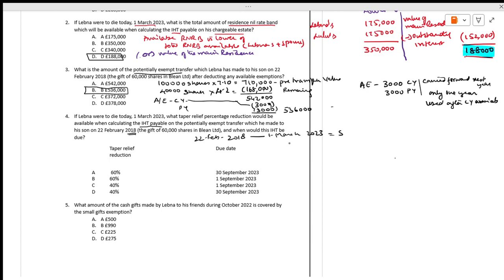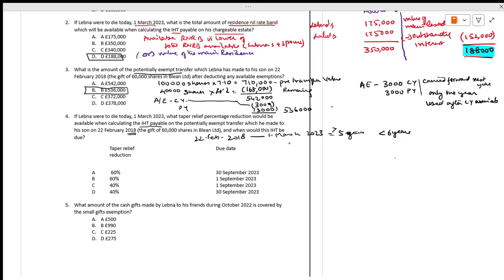That means 5 plus, more than 5 years and less than 6 years. What is the percentage reduction under inheritance tax taper relief?